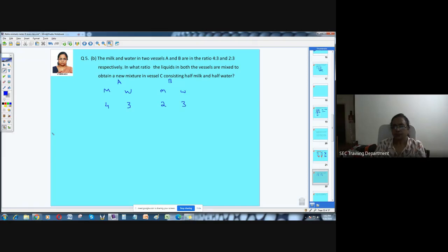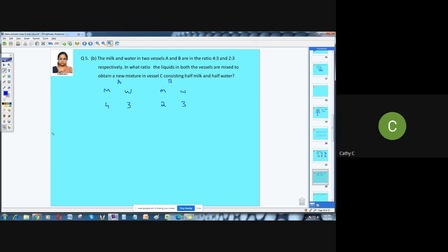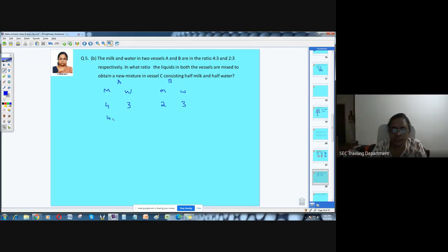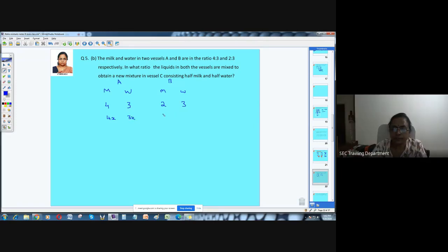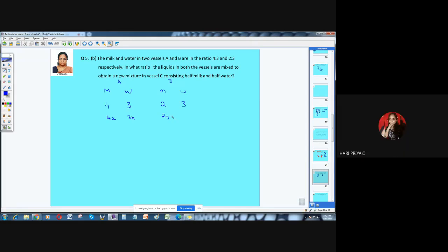Next, what are you supposed to do? 4x, 3x. Good. You have to first convert this in terms of quantity. 4x, 3x, and here 2y, 3y. Done.